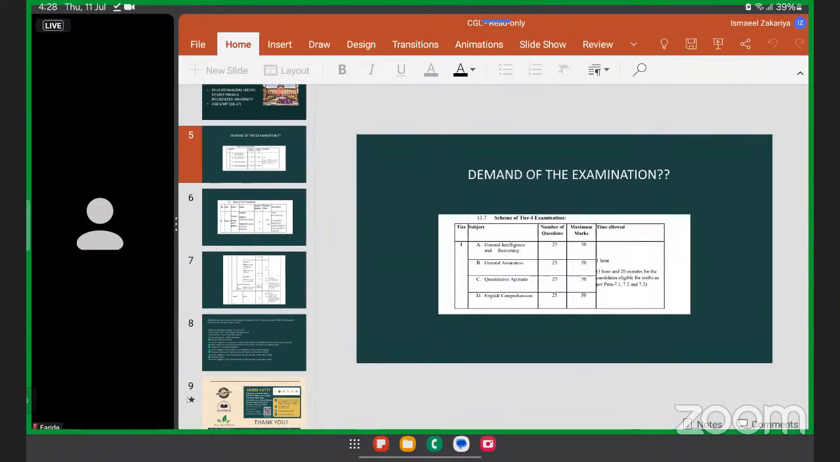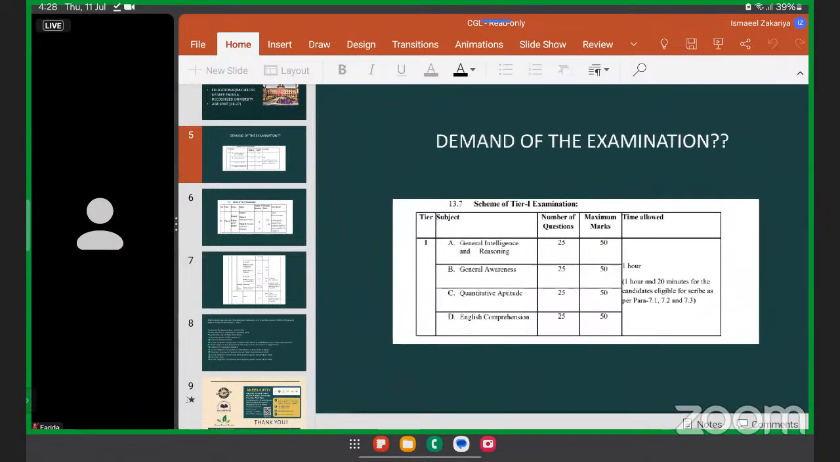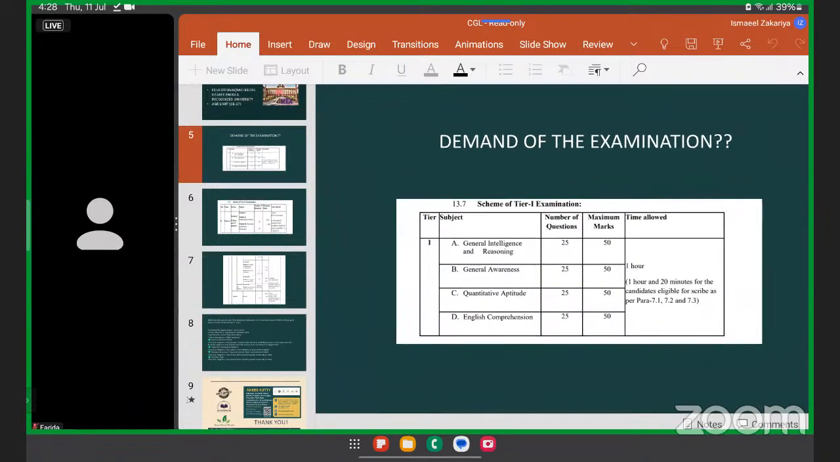For everything you need a plan. There is a famous quote: "If you fail to plan, you plan to fail." It is a very important quote, and I think everyone should follow this. If you fail to plan, then you plan to fail.